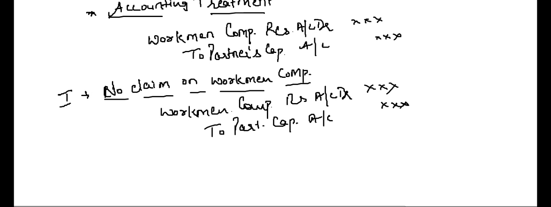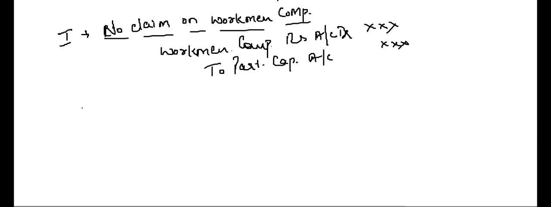Simple. You created a reserve of 90,000 rupees. There was no casualty at all, right? So your reserve is still 90,000. So that 90,000 you will distribute among partners. Clear? Now second case we have is